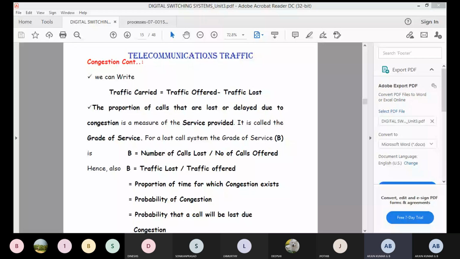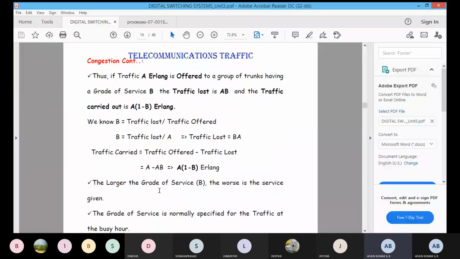Based on this equation, we have calculated some of the traffics. Using this formula, we can calculate the grade of services. Using the previous problem, we can also calculate the traffic. Now take down the next one.